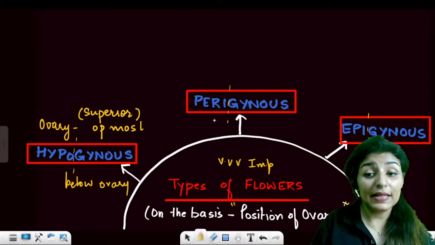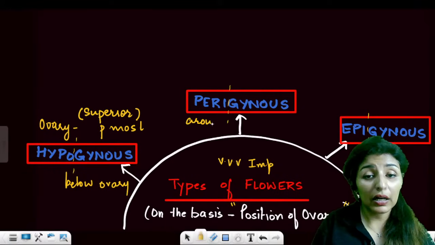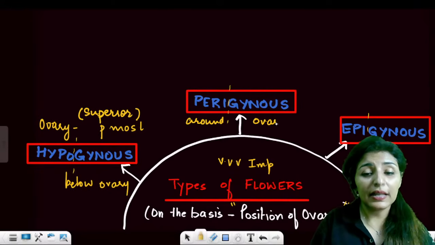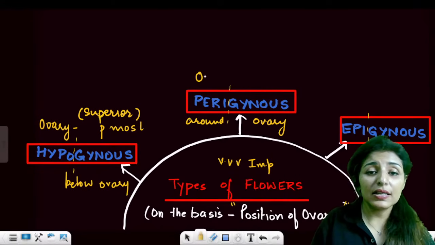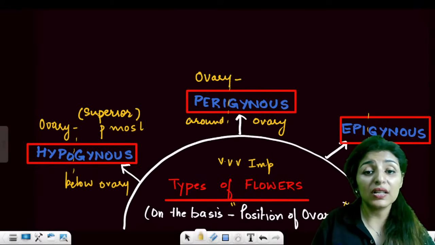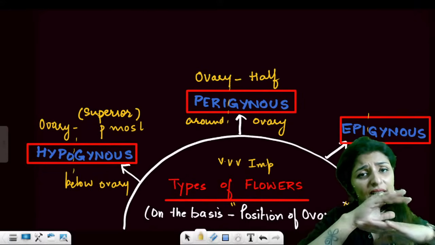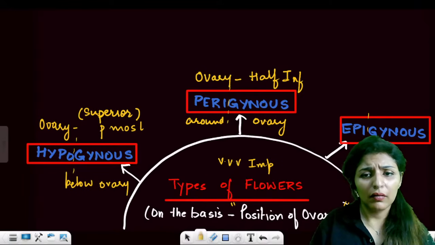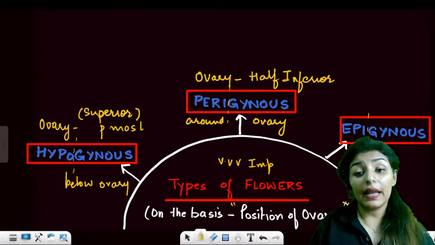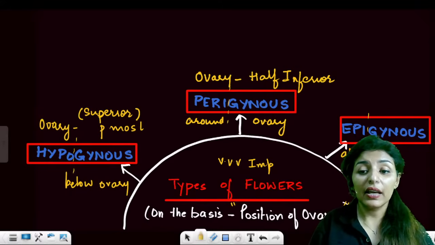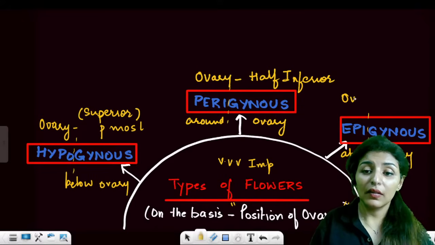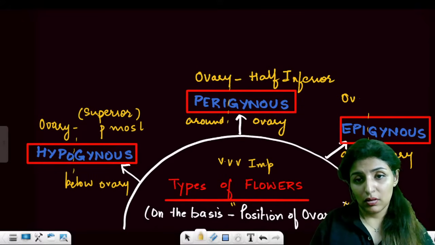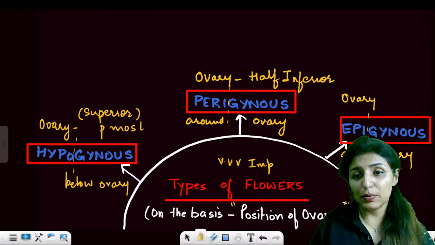Talking about perigynous. Peri means around the ovary. So basically, ovary is not superior. Ovary is known as half inferior. Everything is at the same level. And then epigynous, above the ovary. If everything is above the ovary, then ovary is at the lowest position.